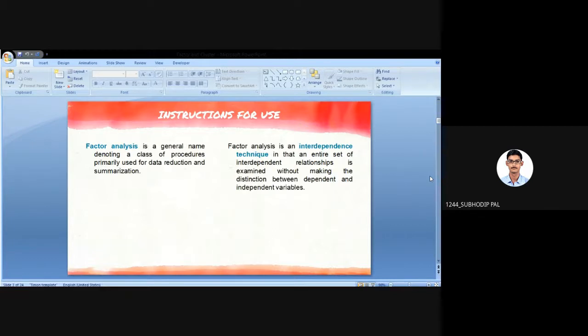So there will be several variables regarding online shopping, right? We want to check how much customers are satisfied with the online shopping. So we'll consider several variables and we'll put it in the questionnaire and ask them to rank accordingly. There will be a 5 point Likert scale. So which variable is really important for that particular individual who is responding to the questionnaire, he or she will rank accordingly.